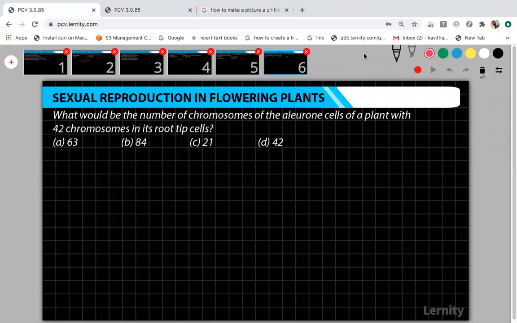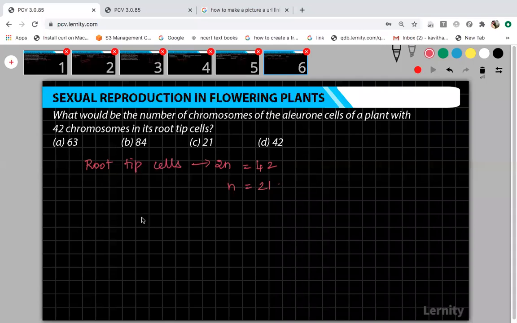Have you all completed? Option A, no. Anybody? No. Please think properly, students. See what they have given: root tip cells. So 42 chromosomes in its root tip cells. Now tell me, will root tip cells be diploid or haploid? Diploid. Okay, so the root tip cells are diploid, so 2n is equal to 42. Then what is n? Half, 21.